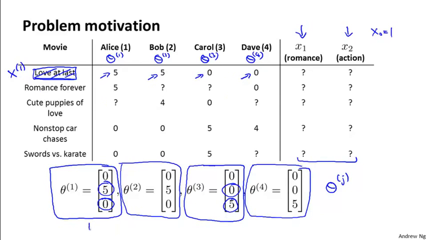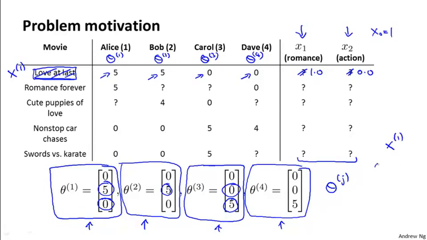Well, we know from the parameter vectors that Alice and Bob love romantic movies because they told us that. There's the 5s here. Whereas Carol and Dave, we know that they hate romantic movies and that they love action movies, because those are the parameter vectors that users 3 and 4, Carol and Dave, gave us. And so based on the fact that movie 1 is loved by Alice and Bob and hated by Carol and Dave, we might reasonably conclude that this is probably a romantic movie, and it's probably not much of an action movie.